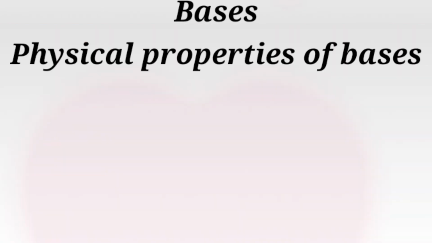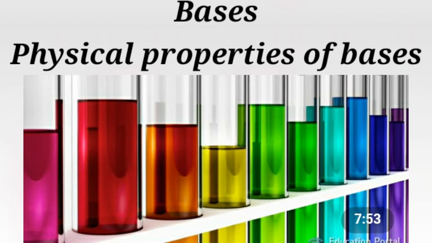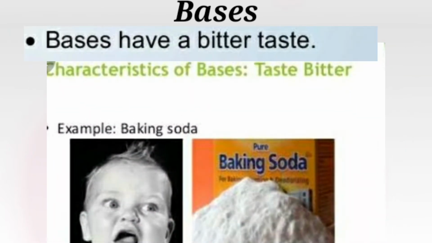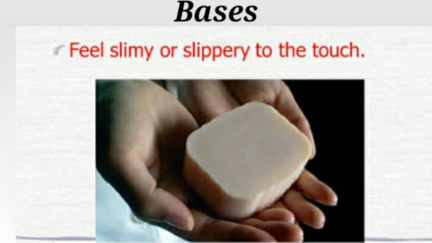Now we shall see what the physical properties of bases are, children. So how do you identify that a given substance is a base? First, bases are usually bitter to taste, children. Bases are bitter to taste, for example baking soda. And the second one, bases are slippery or soapy to touch.